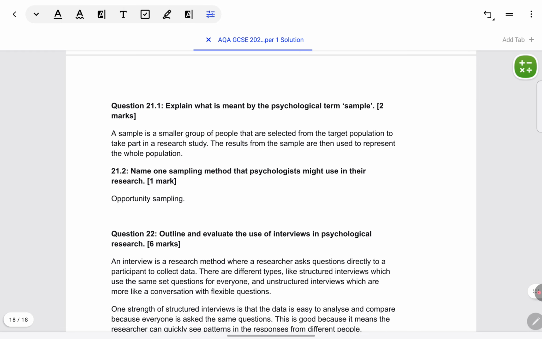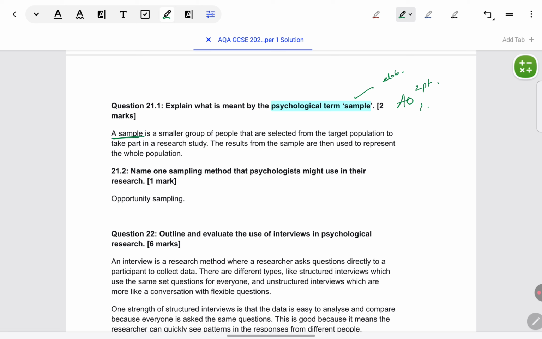Next is explain what is meant by the psychological term sample. Purely AO1 question, there's no requirement to link to the situation at all. They've not asked you to link it. Otherwise, they would have said in this context. So 2 marks, make sure to give 2 points. Don't only give the definition, give some further elaboration or example.